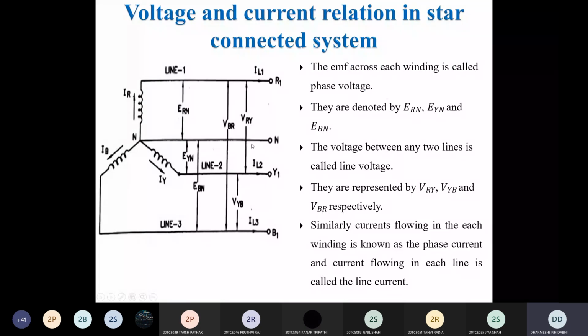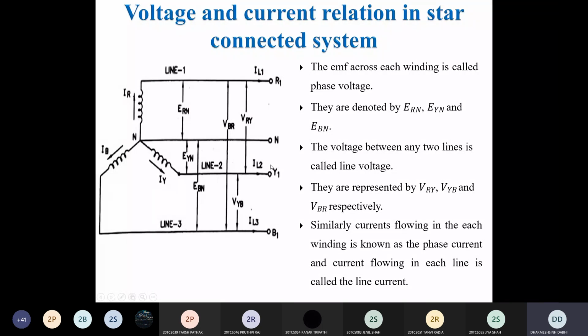Now what is the voltage? So the voltage between R phase and neutral wire. This is a neutral wire, which is required as a return path. If you use a single phase load, you can connect this single phase load between the terminal R1 and neutral. So current flows from R phase through this winding and then returns through this neutral wire. Same way, if you want to connect the load between the Y phase and neutral, current flows from the Y phase winding and returns through this neutral wire. So this neutral wire is required if you want to connect a single phase load.